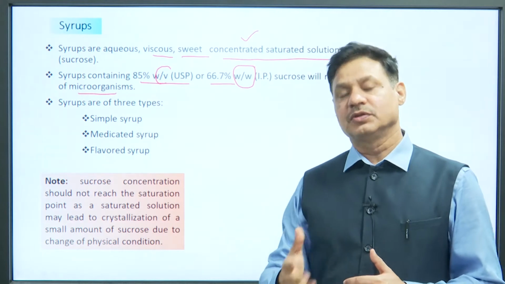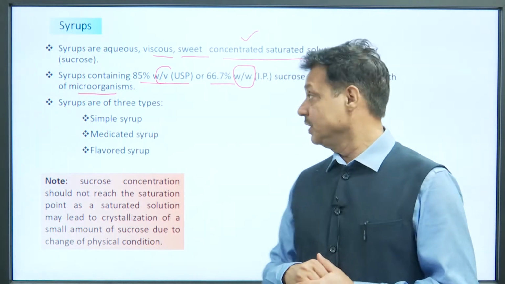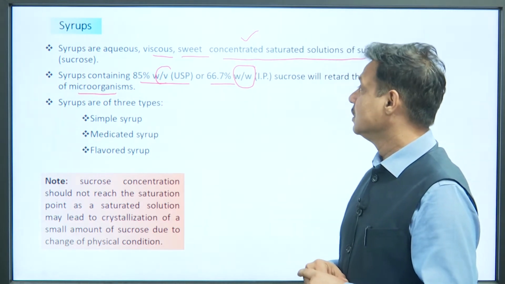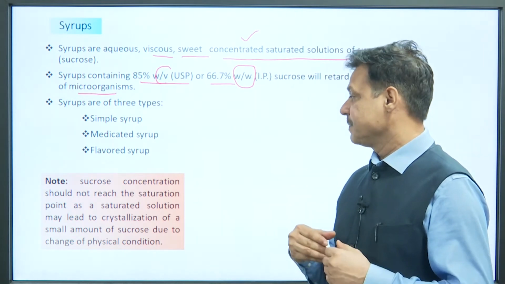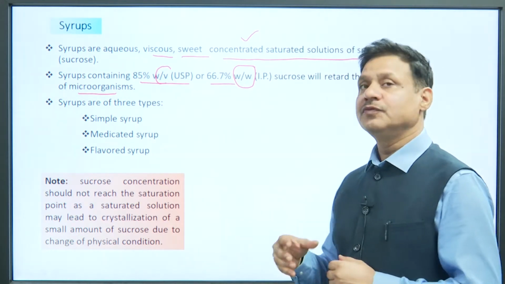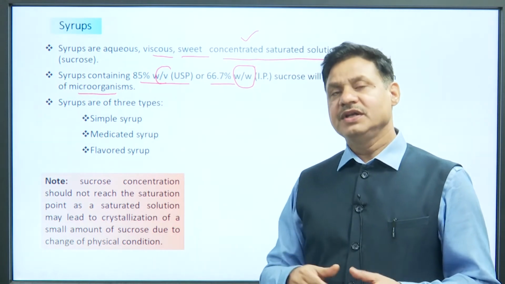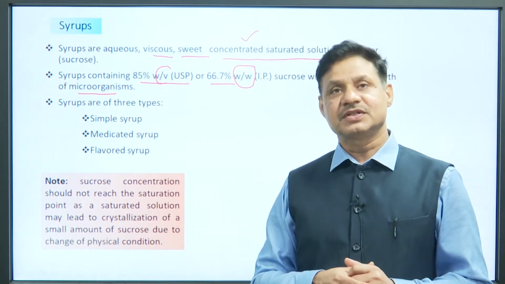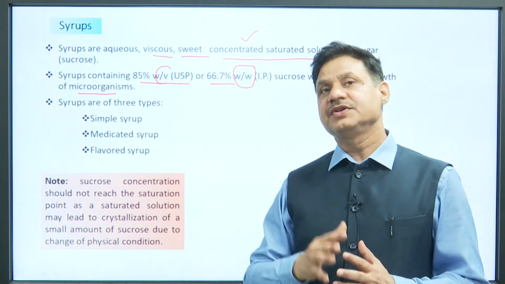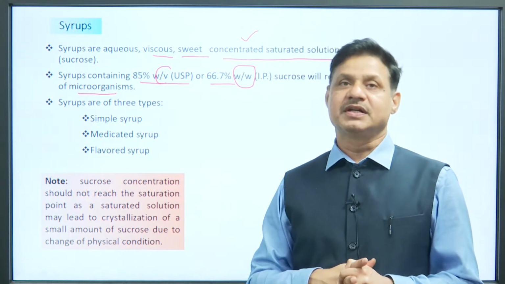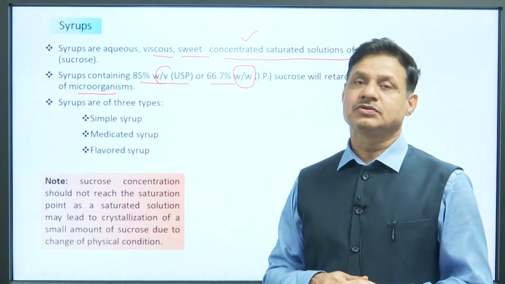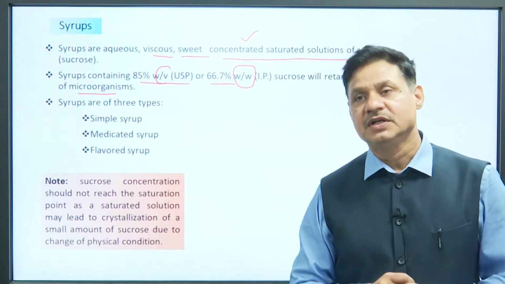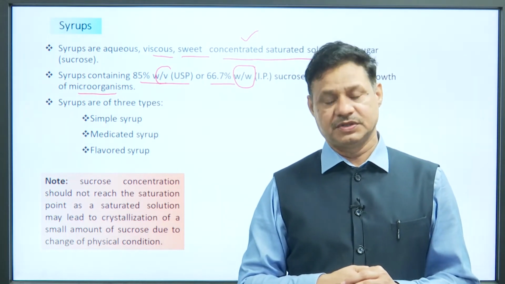Vehicle means they are used for the preparation of any type of other medicament. As well as one more thing, at higher sucrose concentrations they try to form crystals. So, nowadays we avoid the preparation of syrup in the saturated condition because some crystallization will take place. So, some concentration of sucrose or some other sugar is replaced with glycerin or polyethylene glycols to control the crystallization of sugar, and a special problem is created in the manufacturing industry that is known as cap locking problem in the development of syrups, etc.